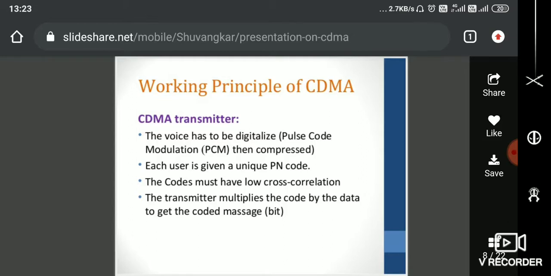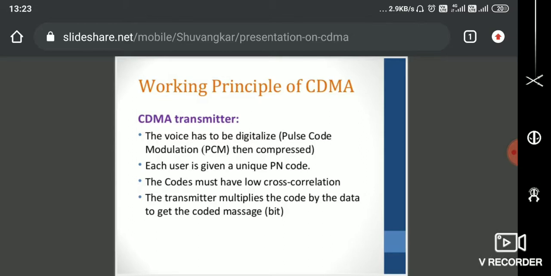The transmitter multiplies the code by the data to get the encoded message bits. This is how it happens. We have digital data and we have the code, they are multiplied, and then we get the encoded bits.